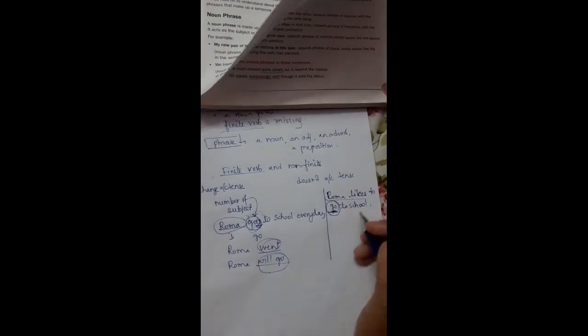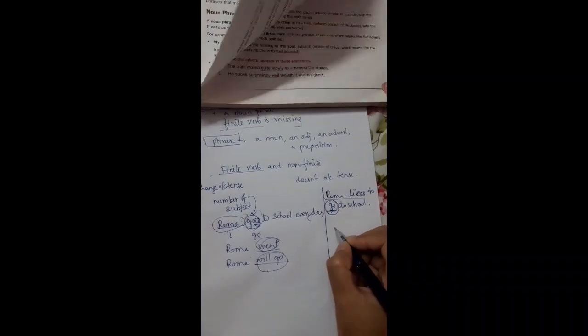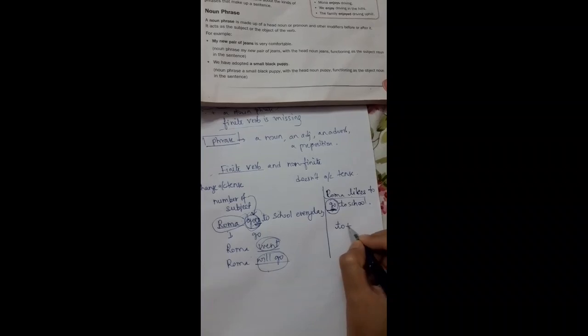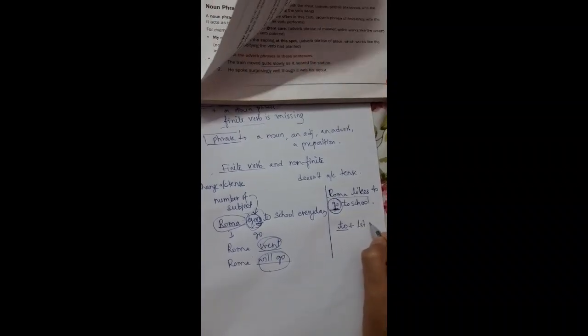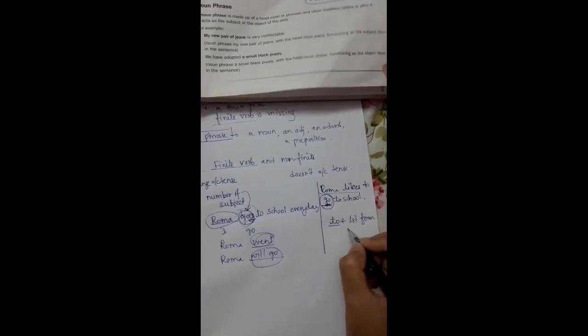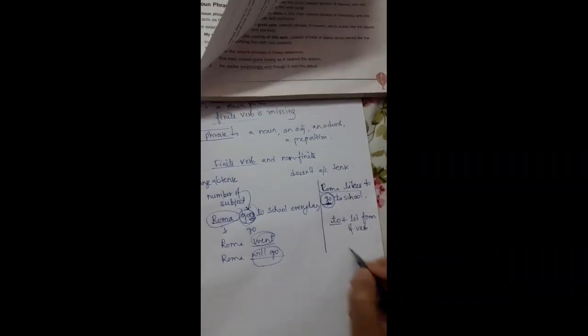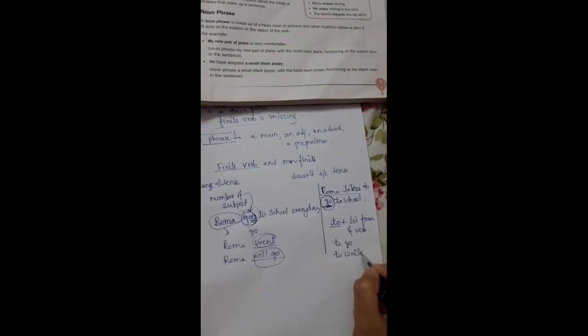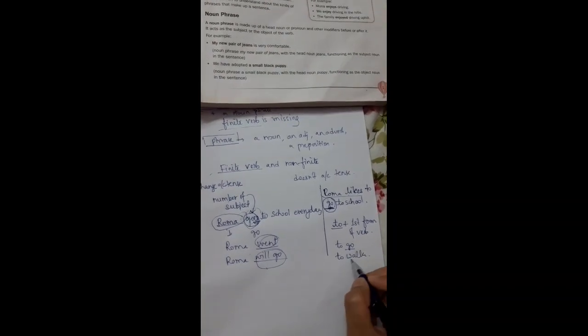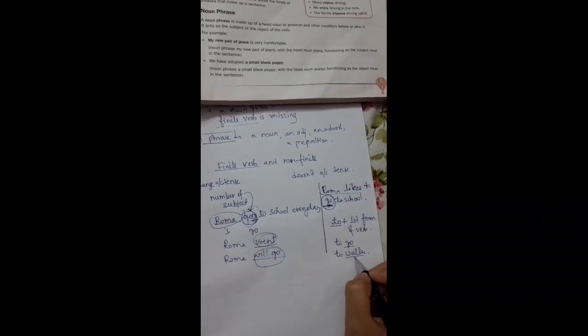Just let me tell you the first and basic thing: the non-finite verb is written with the preposition "to" plus the first form of the verb. In this way we write a non-finite verb. For example, to go, to walk, like that. So it will not change its tense, it will remain in the first form of the verb.